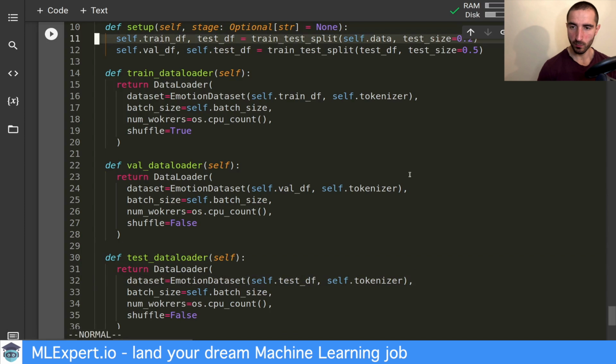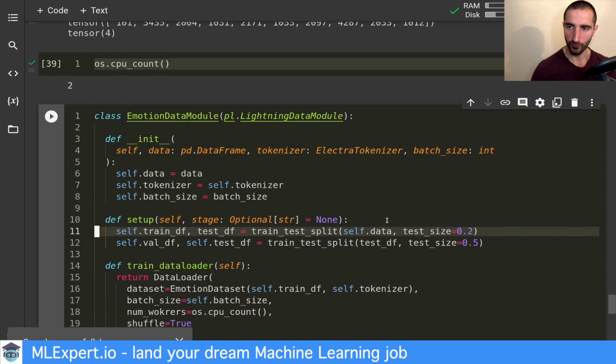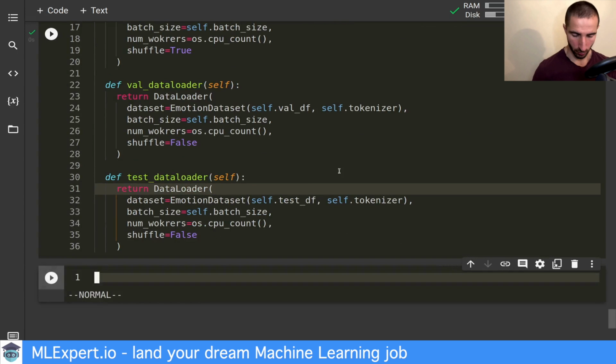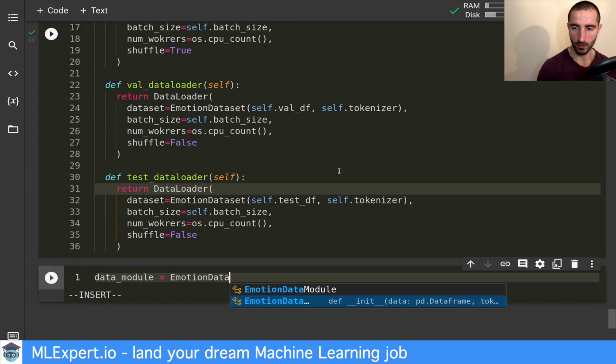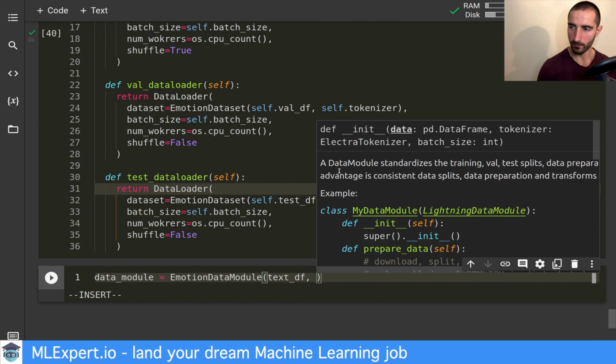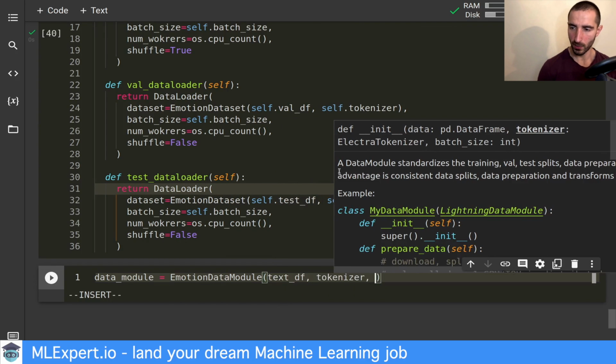And this is pretty much it. Now we have this Lightning data module. And let me just create an instance of it. So this requires the text data frame, the tokenizer, and let's say a batch size of, let's say 24 or 32.